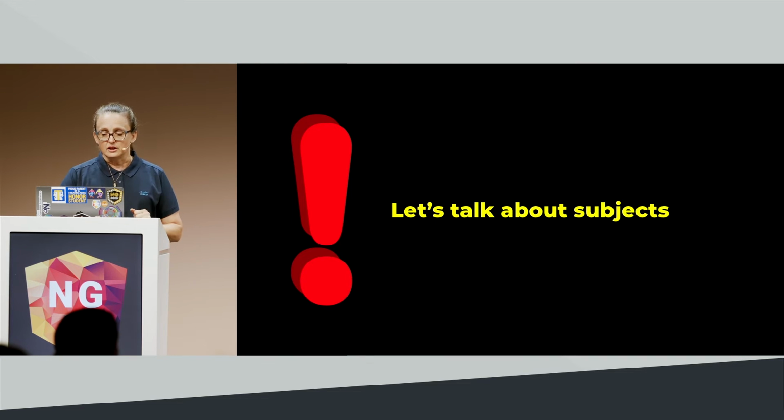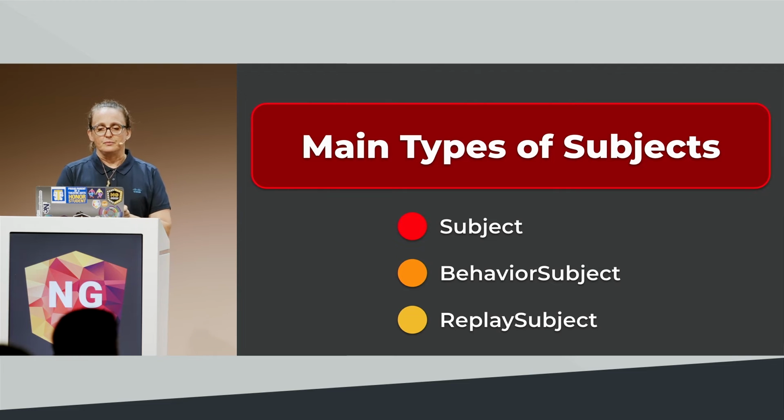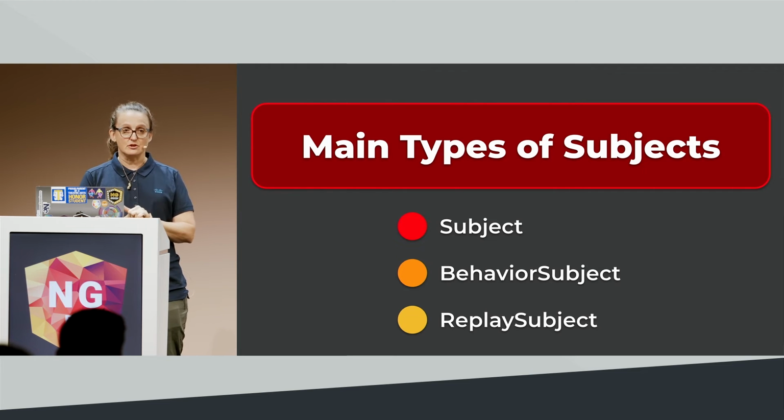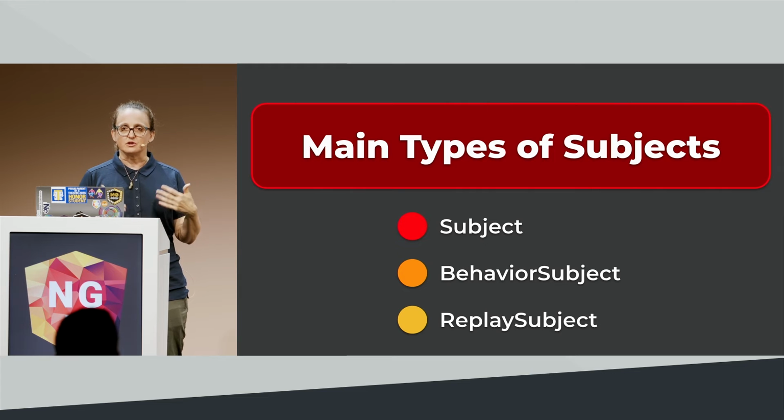So first, let's talk a little bit about subjects. There are three main types of subjects that I typically use for this. There are more types, but they get a little more niche. We've got subject, behavior subject, and replay subject. Now, all subjects are hot observables.